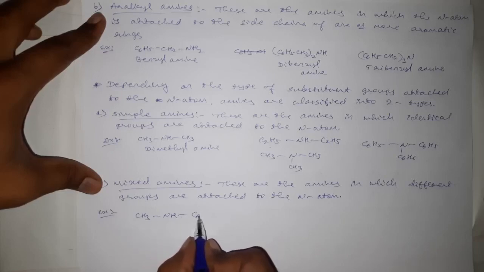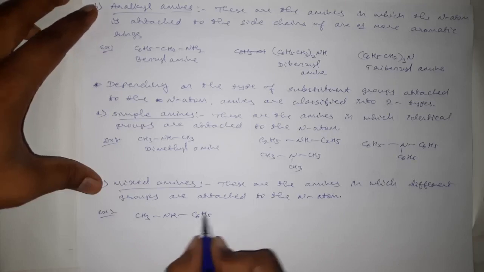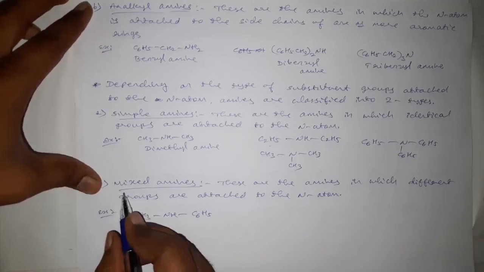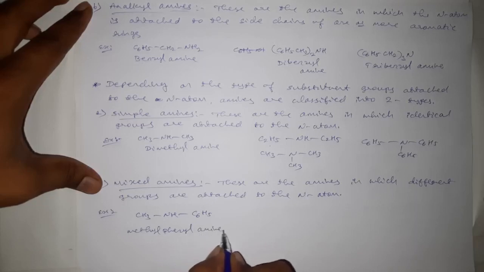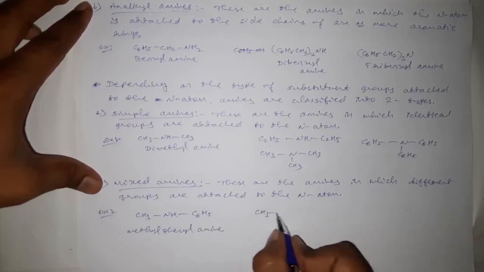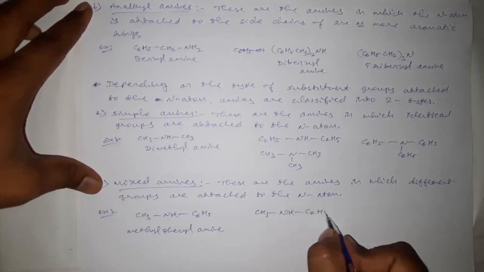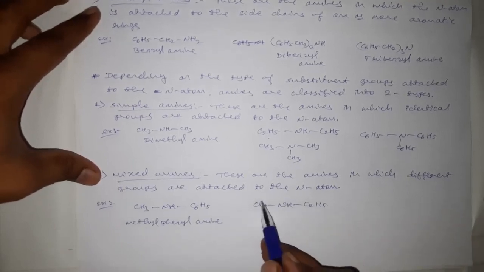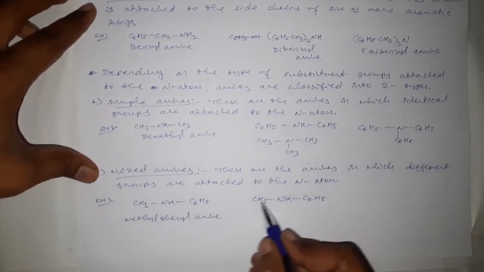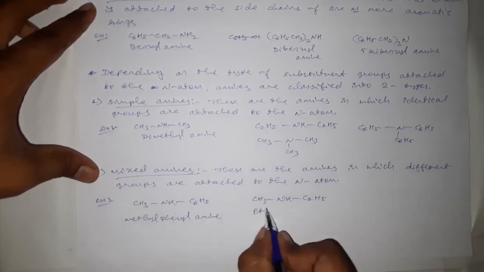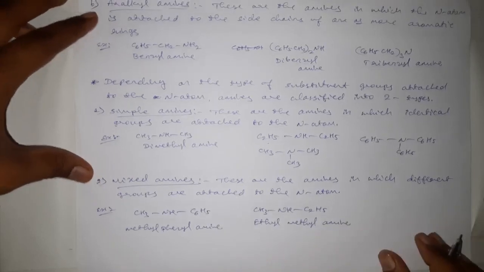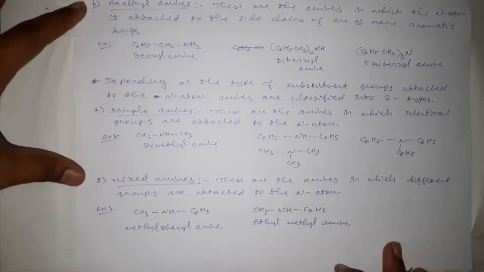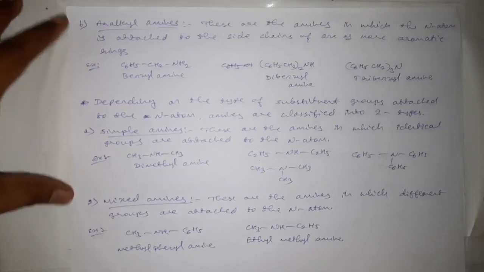Like CH3NHC6H5. This is an aryl group, this is an alkyl group. Then these types of amines are called mixed amines. Its name is methylphenylamine, or we can write CH3NHC2H5. Here one type of substituent is there, here another type of substituent is there. Therefore these are called mixed amines. It is ethylmethylamine. These are all the different types of classification.